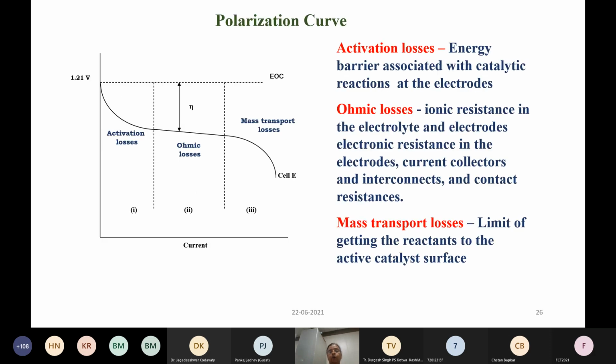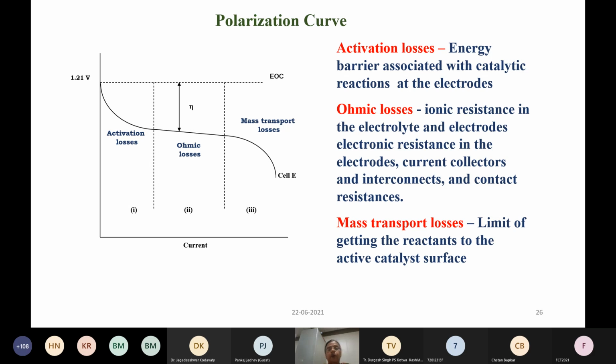So now what you basically look at is a polarization curve, which is a current versus voltage curve. Although the reversible potential is 1.23 volts, you will always have the curve starting around 1 volt because of what is known as the activation losses. That is the energy barrier associated with the catalyst reaction.